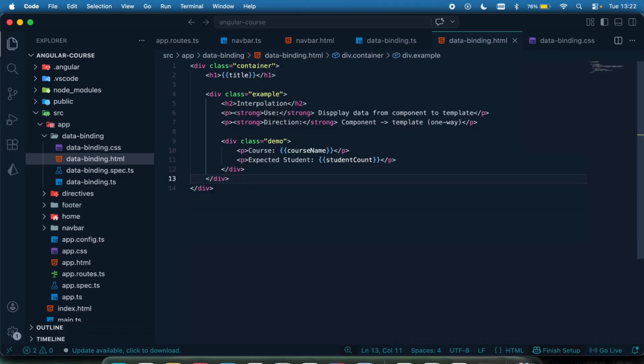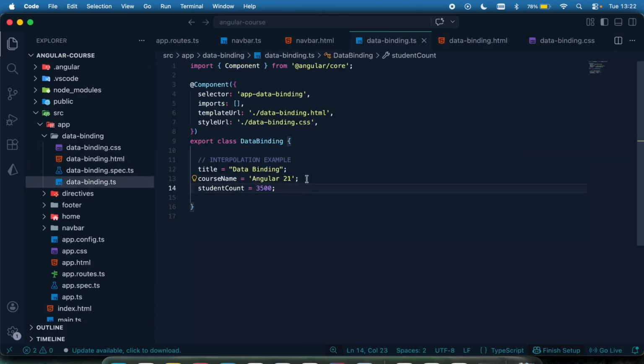Okay, now that can be done by using your square brackets. So whenever you see a square bracket in your template, know that we are doing property binding. Whenever you see double curly braces, know we are doing interpolation. So let's have some examples for property binding.